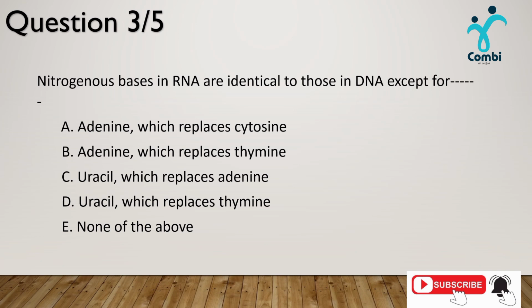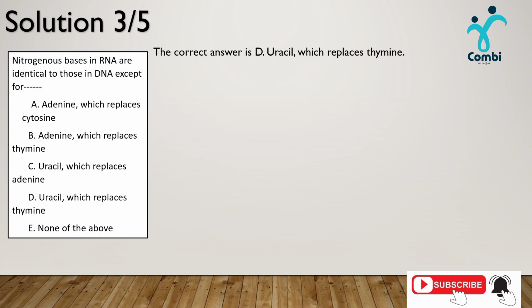The third question says, nitrogenous bases in RNA are identical to those in DNA, except for A, adenine, which replaces cytosine; B, adenine, which replaces thymine; C, uracil, which replaces adenine; D, uracil, which replaces thymine; and E, none of the above. Among these, which of them is the answer? Our answer here is D, uracil, which replaces thymine. So why do we consider D as our answer? Okay, let's see.